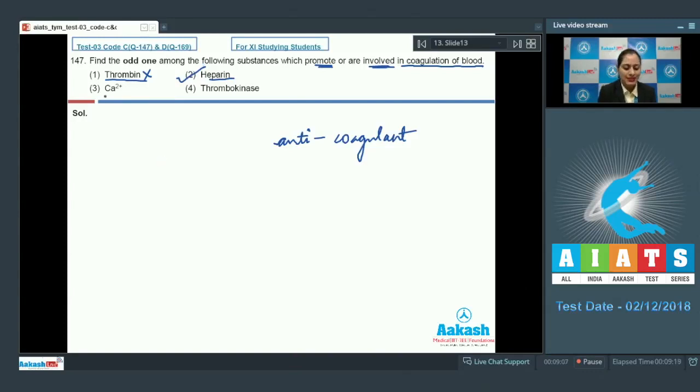The next option is calcium, and it is in the presence of calcium, which is a clotting factor, that coagulation of blood occurs. So this cannot be the correct answer. And the last option is thrombokinase, and this thrombokinase is an enzyme which catalyzes the conversion of prothrombin into thrombin. So this is involved in coagulation of blood. So this cannot be the correct answer. So the correct answer to our question is option number 2, heparin, because it's an anticoagulant and not involved in coagulation of blood. So let's proceed to the next question.